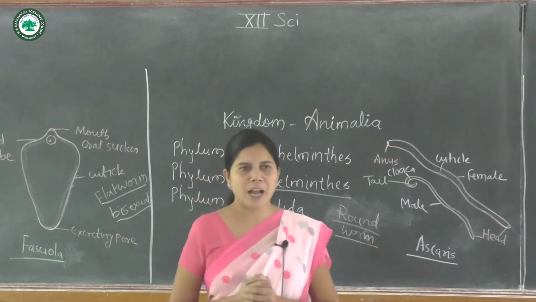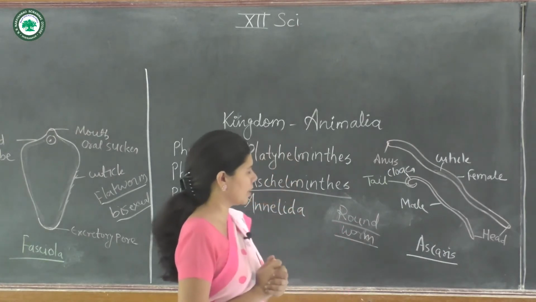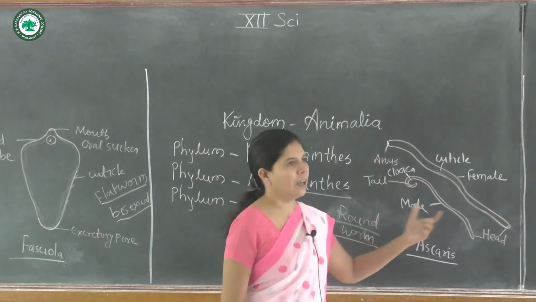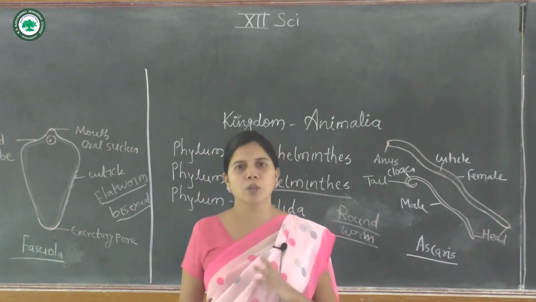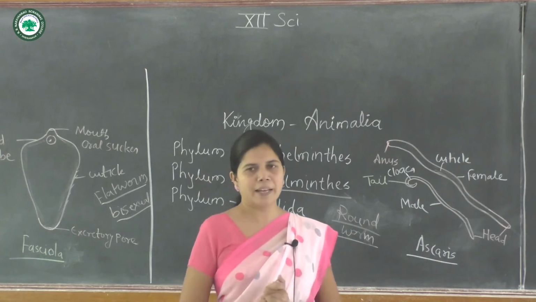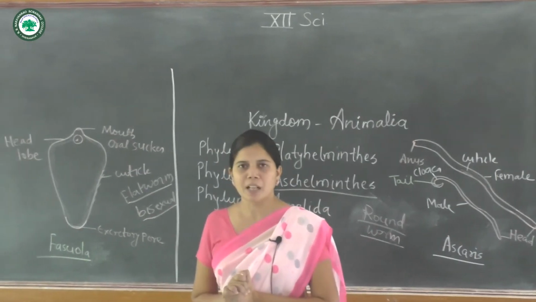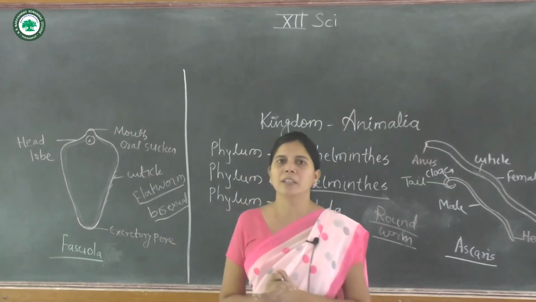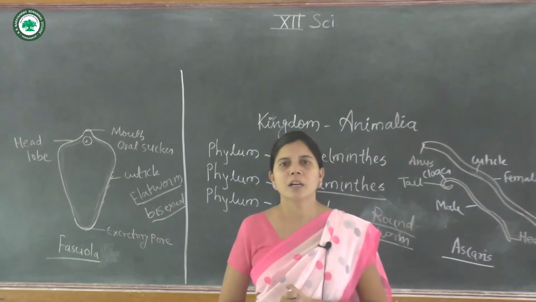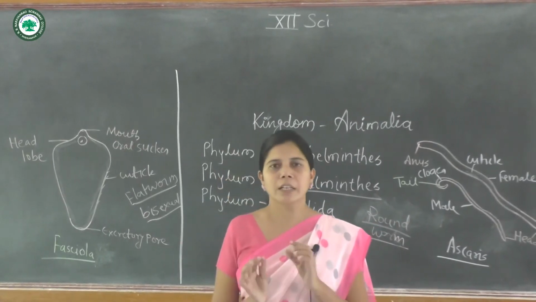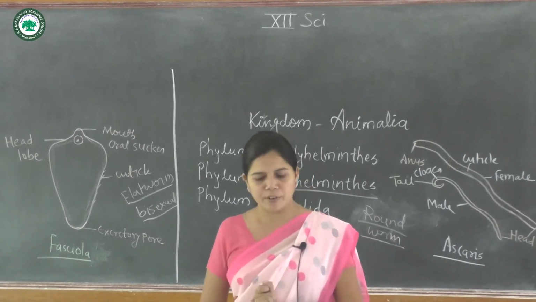The roundworms are triploblastic as well as bilaterally symmetrical. The symmetry is bilateral, meaning if we take one section, it gives two equal parts. In the Platyhelminthes also, the symmetry is bilateral, meaning if we cut a section, it gives two equal parts.